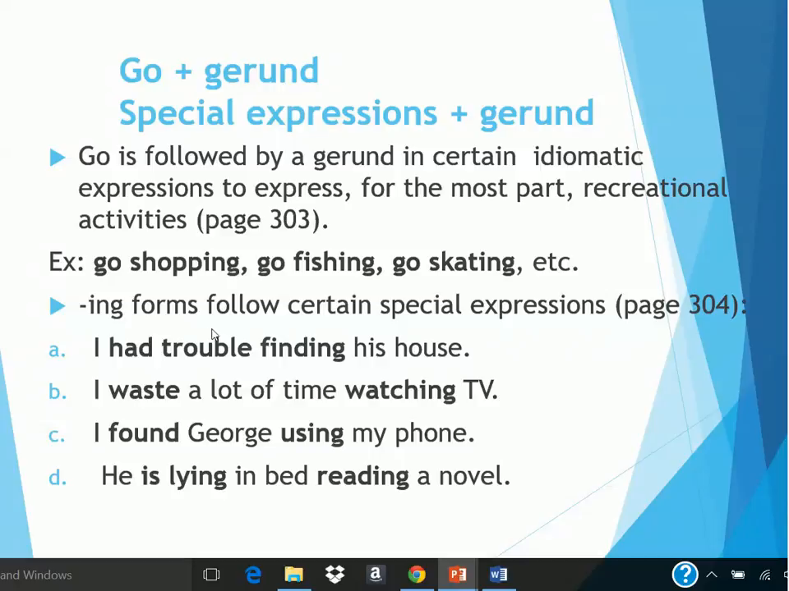ing forms follow certain special expressions. I had trouble finding this house. I waste a lot of time watching TV. I found George using my phone. He is lying in bed reading a novel.